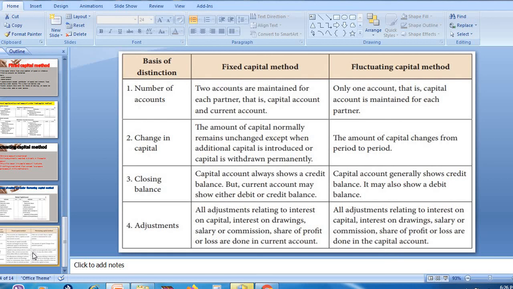Adjustments: all adjustments relating to interest on capital, interest on drawings, salary are recorded where? Under current account. Whereas in fluctuating, all the adjustments will be recorded under capital account. So these are all the differences between fixed capital account and fluctuating capital account. Related to the practical part, we are going to deal with it in the next class.